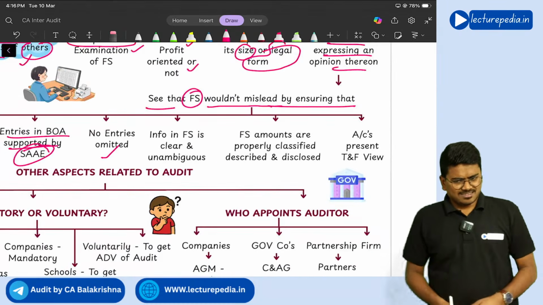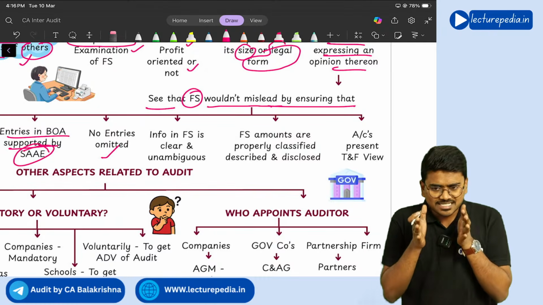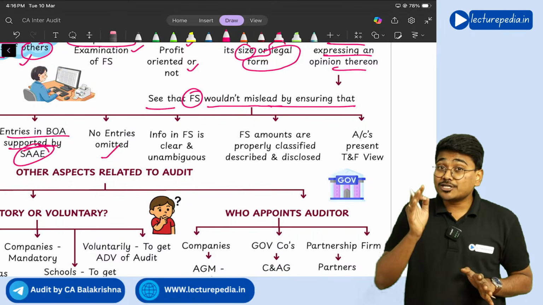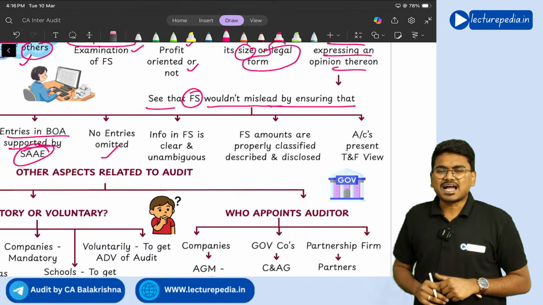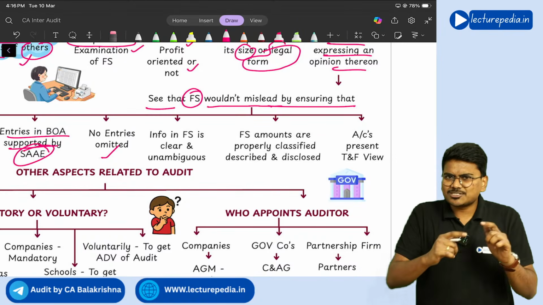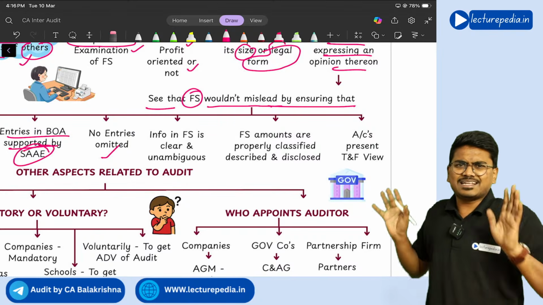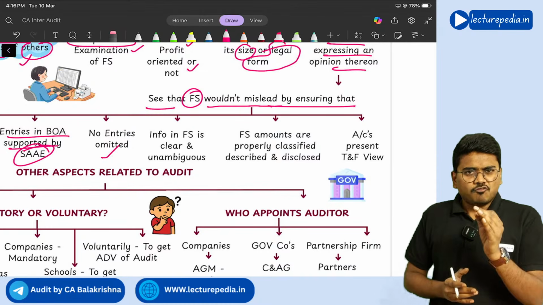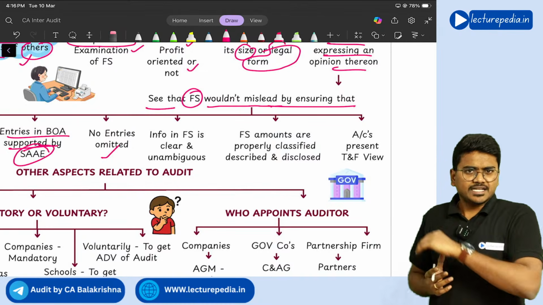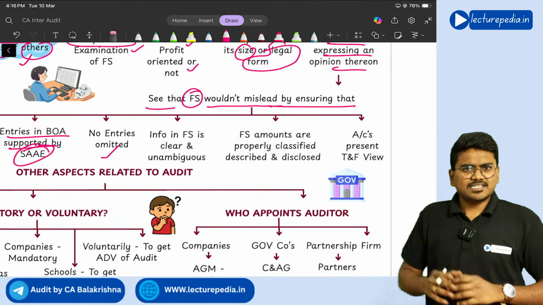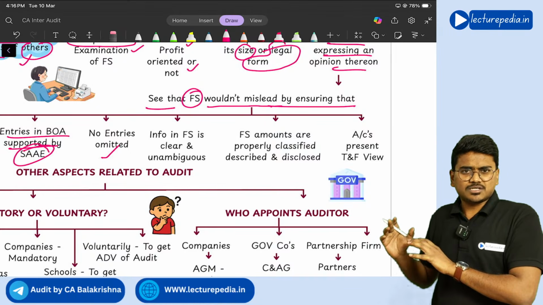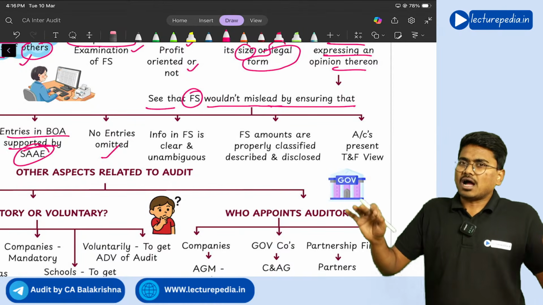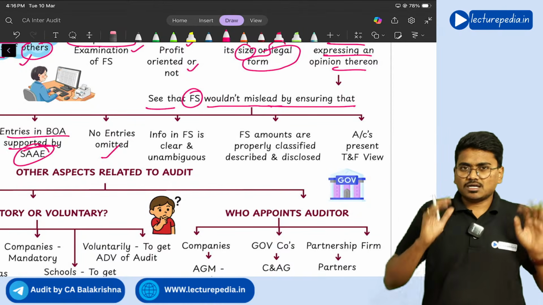And of course, the information that the entity presents in the financial statements should be clear and also unambiguous. Unambiguous means users should not get confused by reading the financial statements. See, if the entity follows accounting standards or the Indian accounting standards, and prepares the financial statements as per Schedule 3 format, there will be no ambiguity among the users.